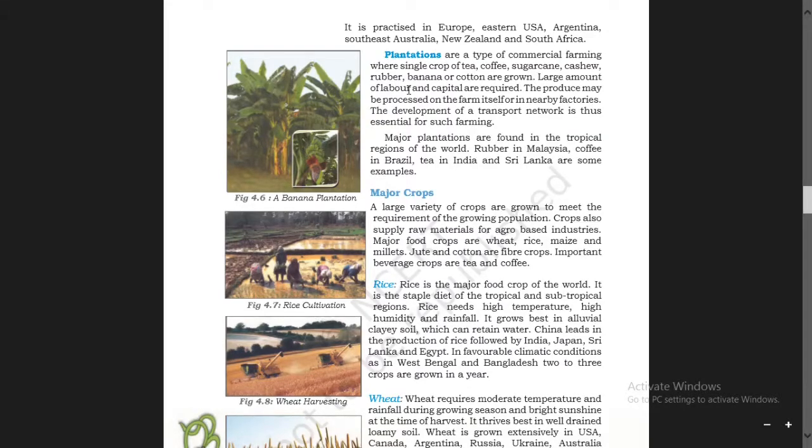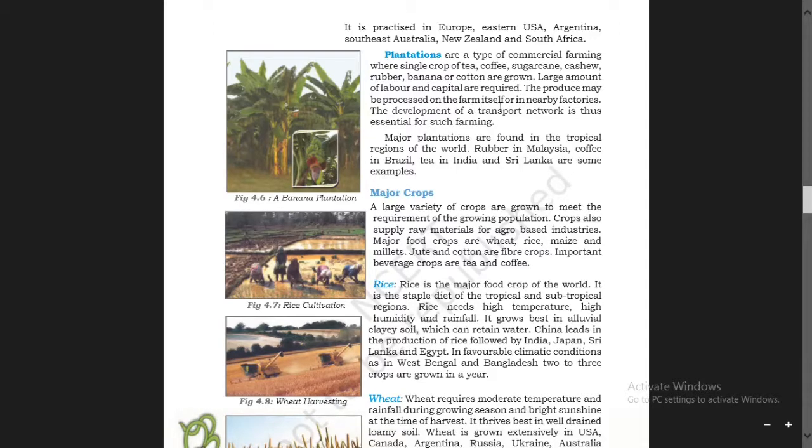A large amount of labor and capital is required. So for plantation farming, a large amount of labor and a large amount of capital are required. The produce may be processed on the farm itself or in nearby factories. The produce may be processed to get finished products on the farm itself or in nearby factories.